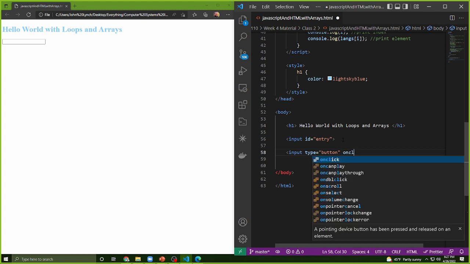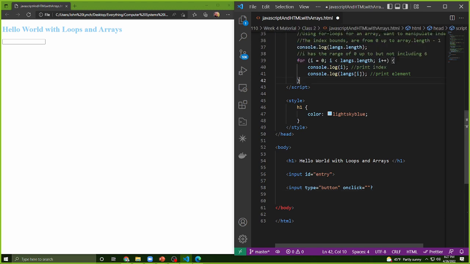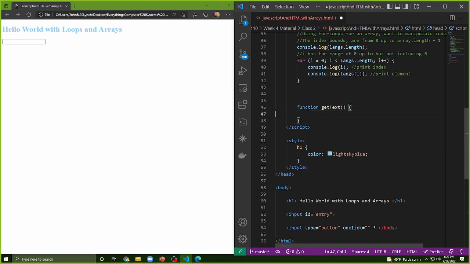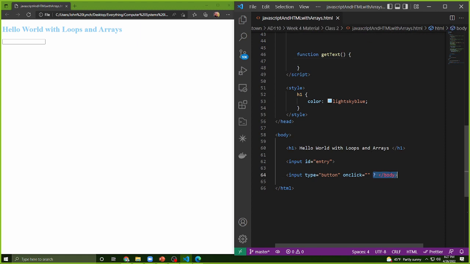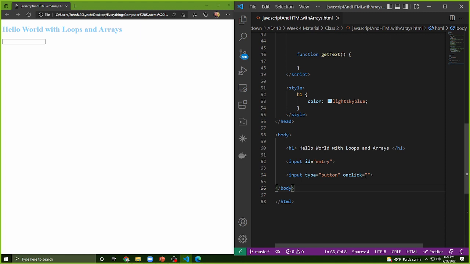And then on click, I'm going to try to run a function that I make up here underneath all this array stuff. So let me go ahead and make a function up here. I'm going to call this function getText. And then on click, I'm going to run this function that's called getText. Okay.